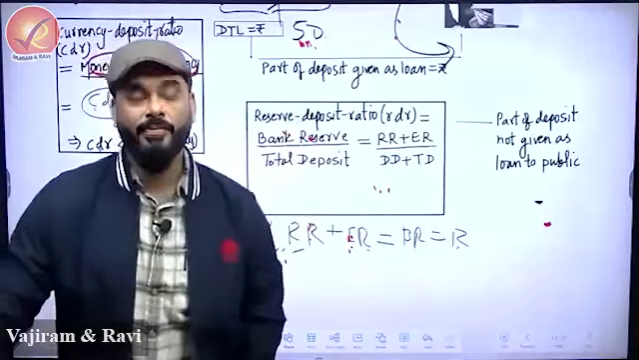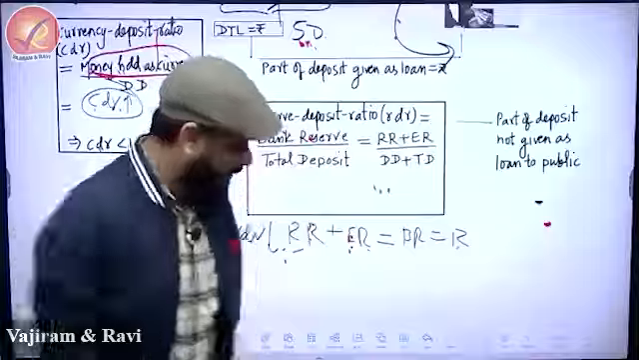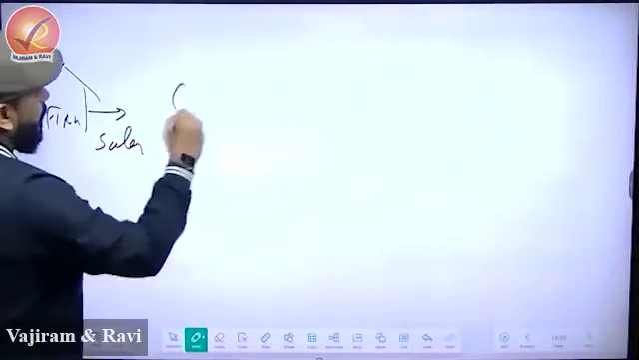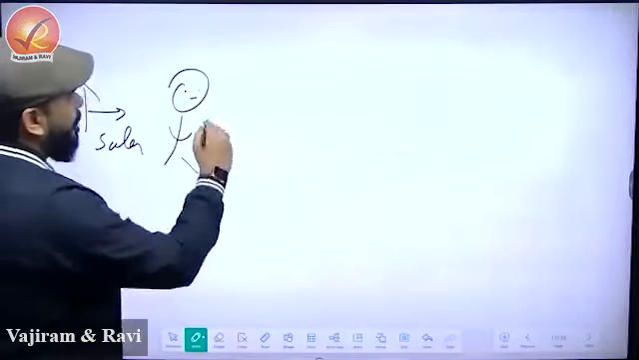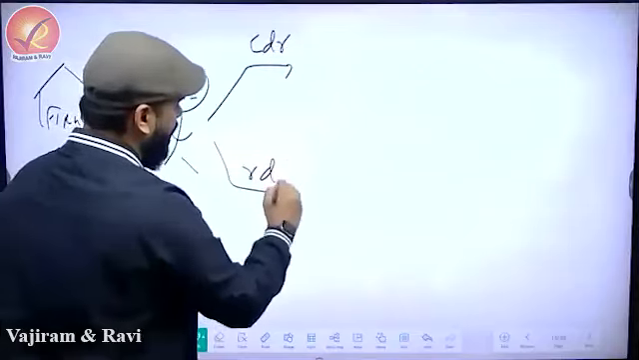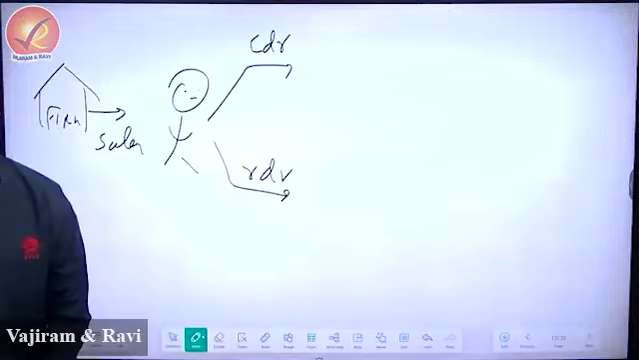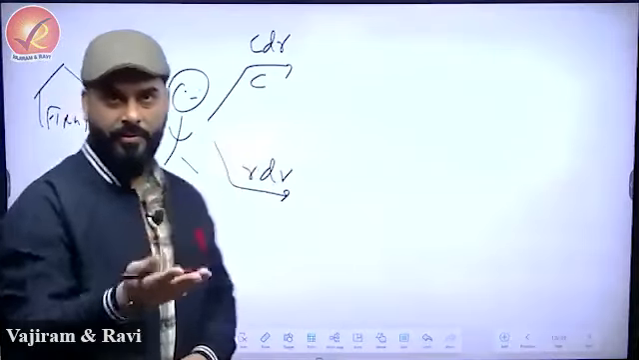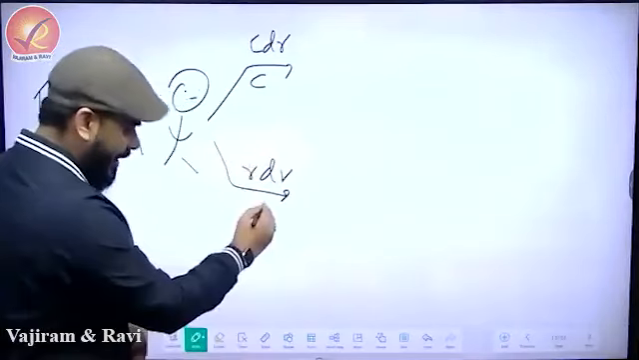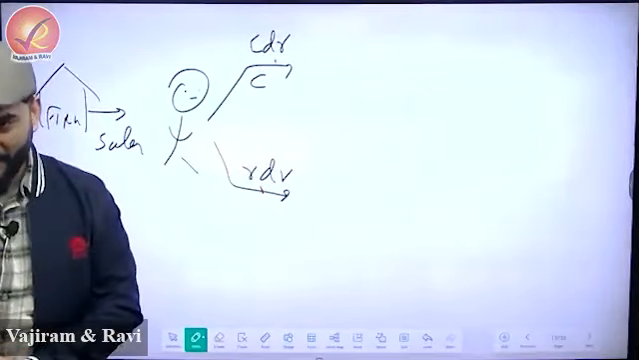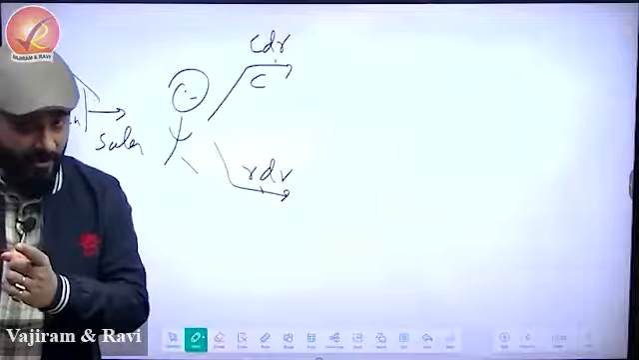So if UPSC asks you, listen carefully, children. This is a company. This company has given salary to these people. People do two things with their salary: CDR and RDR, a very informal way of writing. CDR means cash in hand is more, and RDR means cash in the bank is more. Salary will go either to this place or this place.